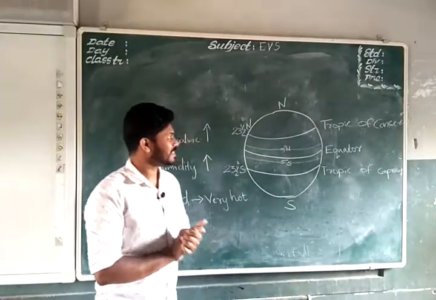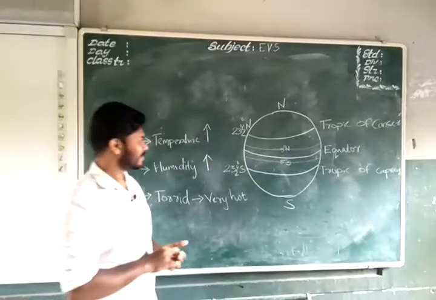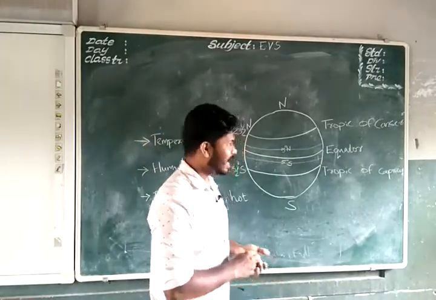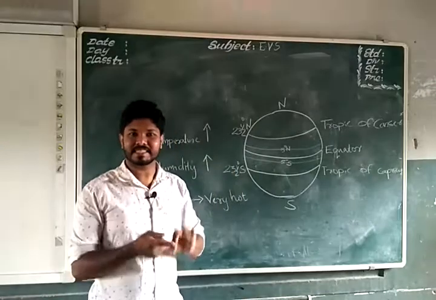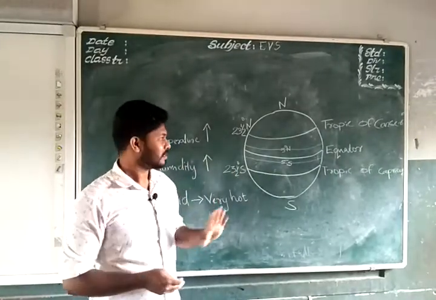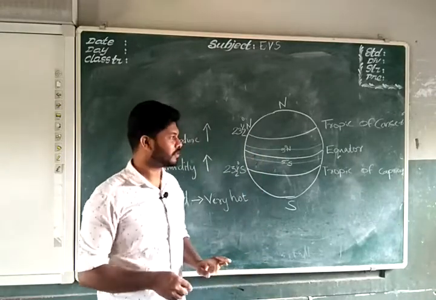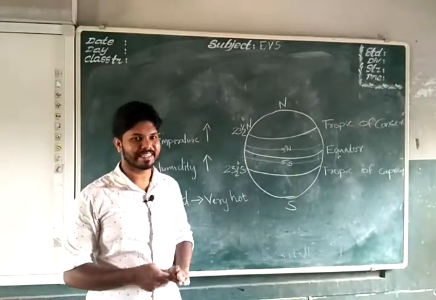Today we are going to discuss about torrid zone. What is torrid zone? Already we discussed it. Earth has three heat zones. In that one, first zone is torrid zone. We are going to discuss about torrid zones today.